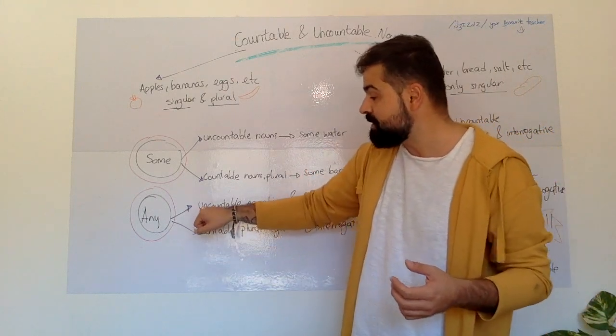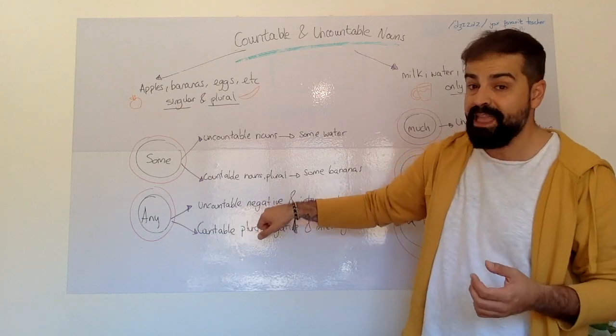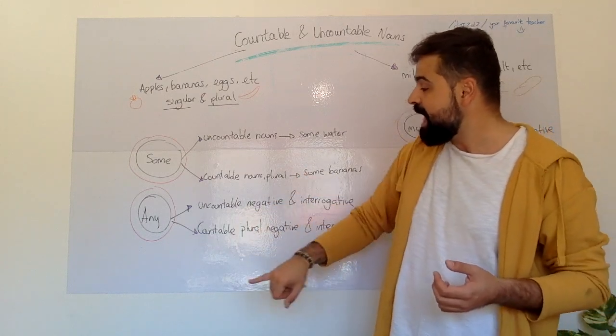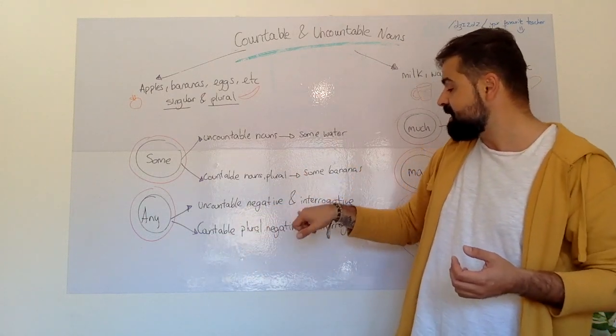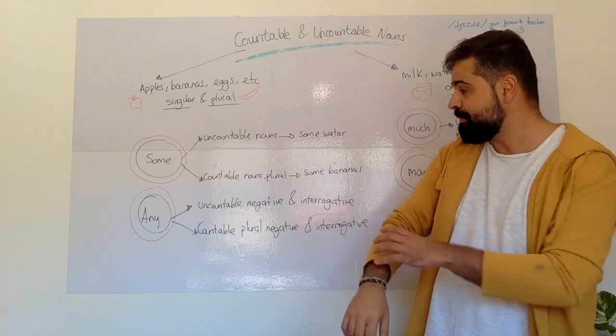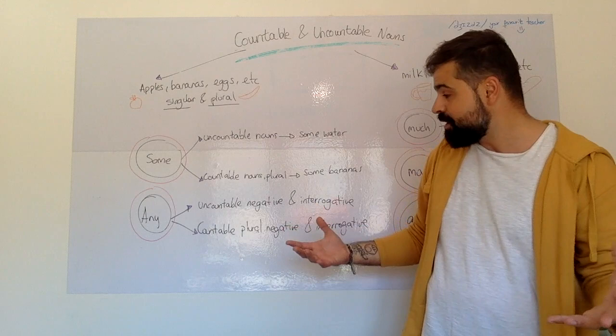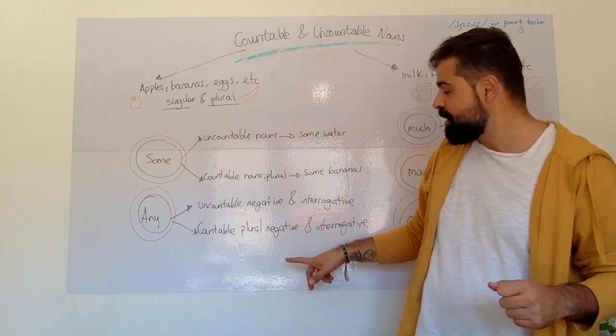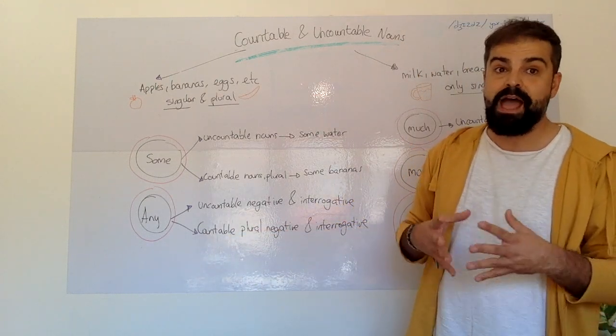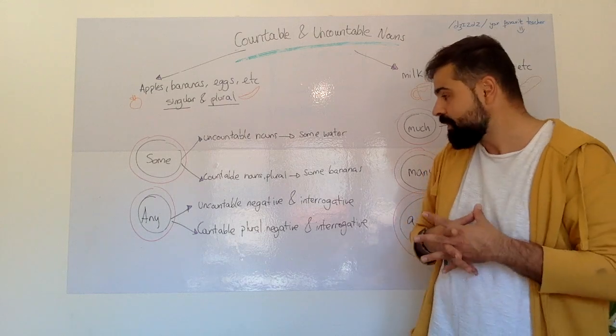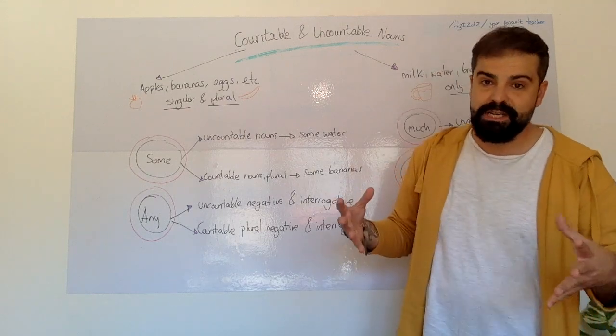And any is going to be used with uncountable negative and interrogative, and countable plural negative and interrogatives. Like for example, I haven't got any water, or I haven't got any apples. Or have you got any water? Have you got any apples?